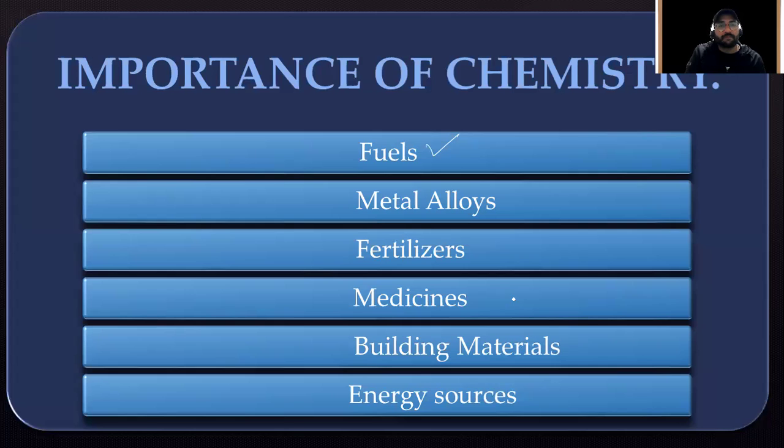Nuclear energy, biodiesel. In nuclear energy, we can also mention the two most important nuclear reactions: nuclear fission and nuclear fusion. Those are definitely the sources from which we get a huge amount of energy, and that energy can be translated into other forms as well, like electrical energy from heat. That's thermal electricity. We can also make use of the heat energy generated from chemical reactions in some other processes. So everything is basically convertible.